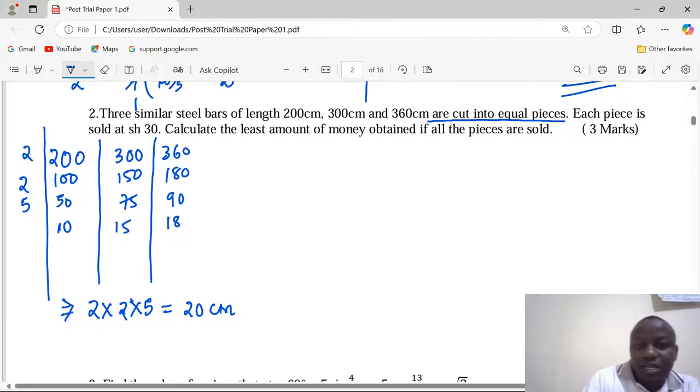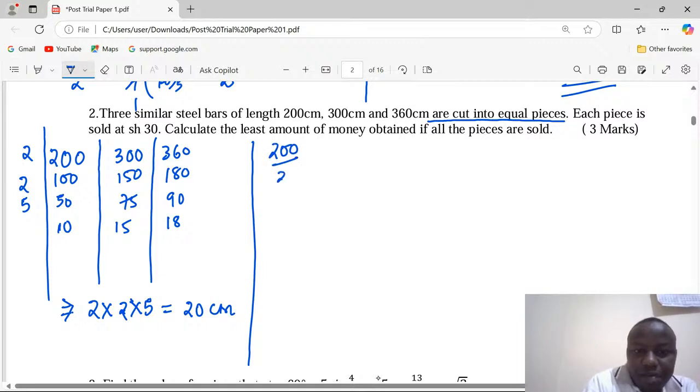And that is to mean, because each piece will be 20 centimeters, then we can get the number of pieces obtained from each bar, whereby from 200 we divide by 20. This is giving us 10. When we take 300 over 20, we're going to get 15.